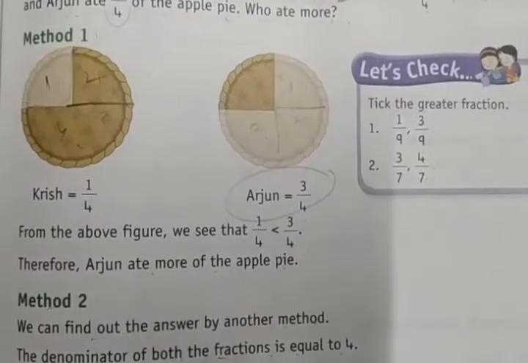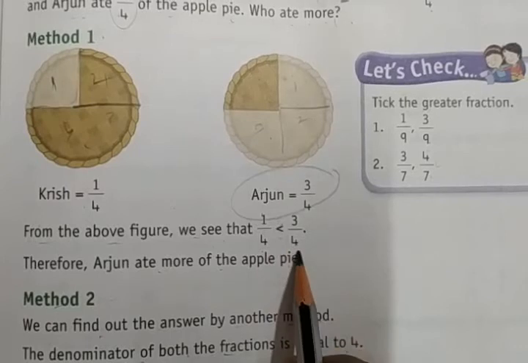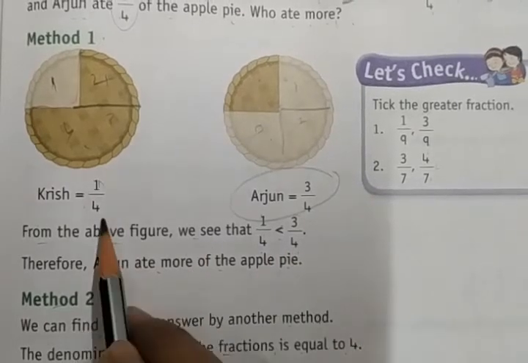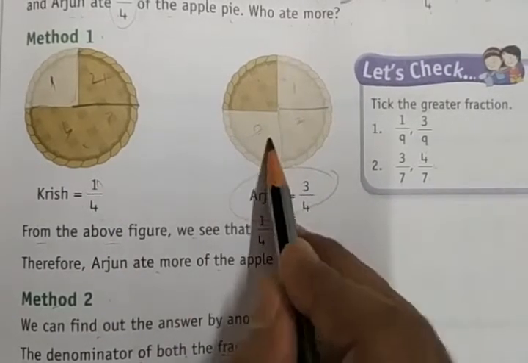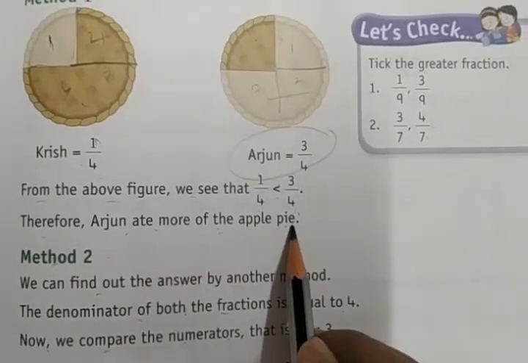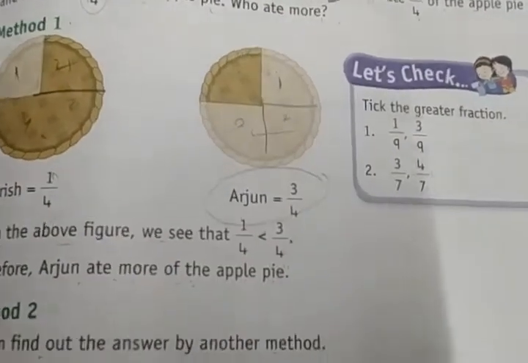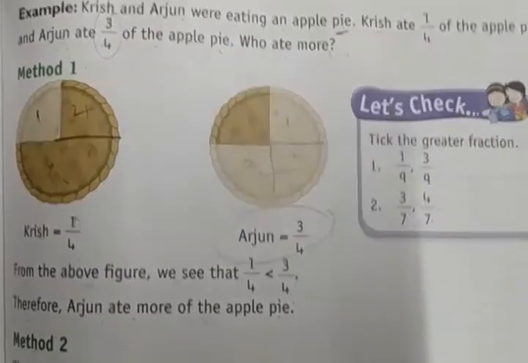From the above figure, we see that 1/4 is less than 3/4. 3/4 is the greater fraction. Therefore, Arjun ate more of the apple pie. Let's check your understanding: greater fraction.